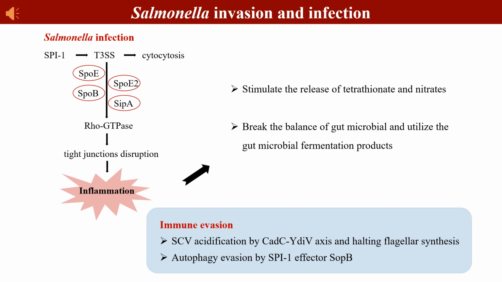Besides, Salmonella can use immune evasion strategies to promote infection. After being endocytosed by macrophages, it can replicate within the Salmonella-containing vacuole, and further induce SCV acidification to evade host immunity. Additionally, SopB can break host autophagic defenses to mediate autophagy evasion.